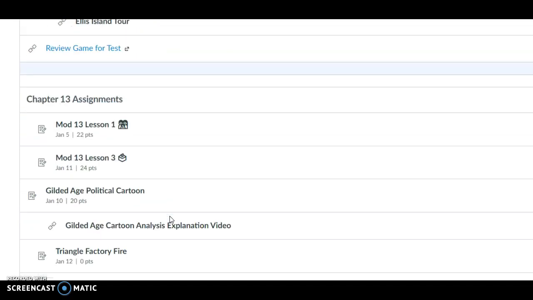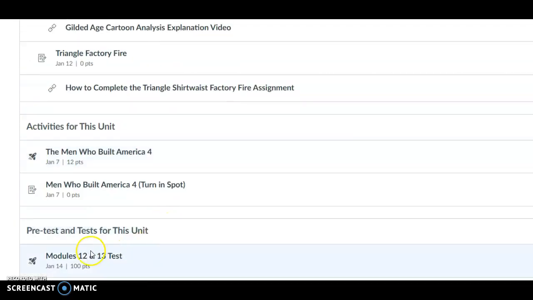And then when Friday gets here next week on the 14th, it's not open yet. It's not listed down here yet, but under test for the unit, you will have your exam to take on Friday. As always, if you have any questions, please let me know.